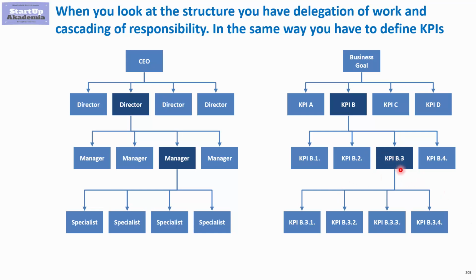So for every manager, we take his KPI, and on the basis of that, we define the KPIs for the specialist. As you can see, in this way, we can cascade the business goals through the whole organizational structure to the lowest level of specialist. That will be the whole philosophy behind cascading of KPIs. Obviously, if you cascade KPIs, there is a higher chance that the whole organization will be going in the right direction. Now let's move to a short case study that you will be asked to solve.